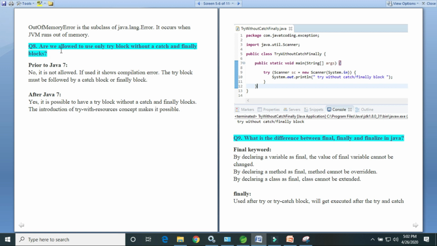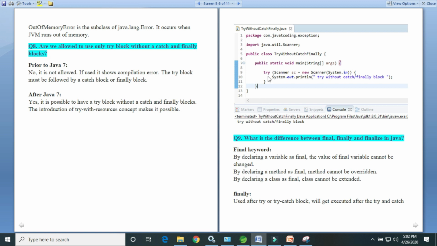Next: are we allowed to use only a try block without catch or finally blocks? Before Java 7, no, it is not allowed. If used, it gives a compilation error; the try block must be followed by either a catch block or a finally block. But after Java 7, yes, it is possible to have a try block without catch and finally blocks. The introduction of try-with-resources makes it possible.